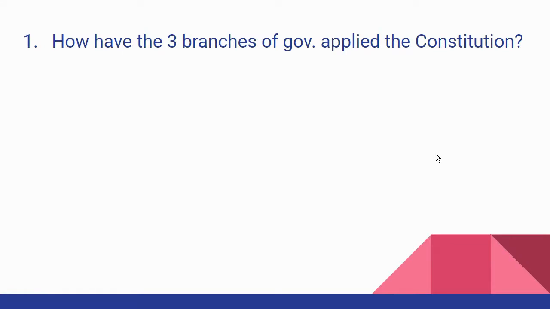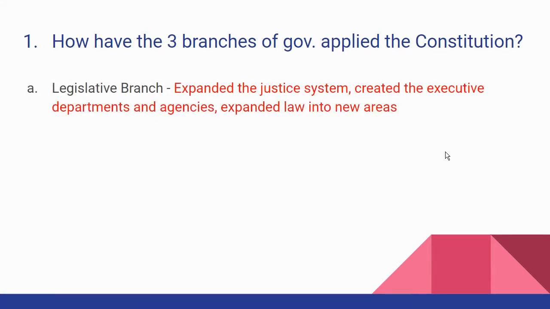Number 1, how have the three branches of government applied the Constitution? Well, A, the legislative branch has expanded the justice system. In other words, the Constitution created the Supreme Court and then stipulated that the legislature could create any lower courts that were needed. So they've expanded the justice system. They've also created the FBI, the NCIS, the Army CID, other branches of the justice system where law enforcement is taking place on the federal level.